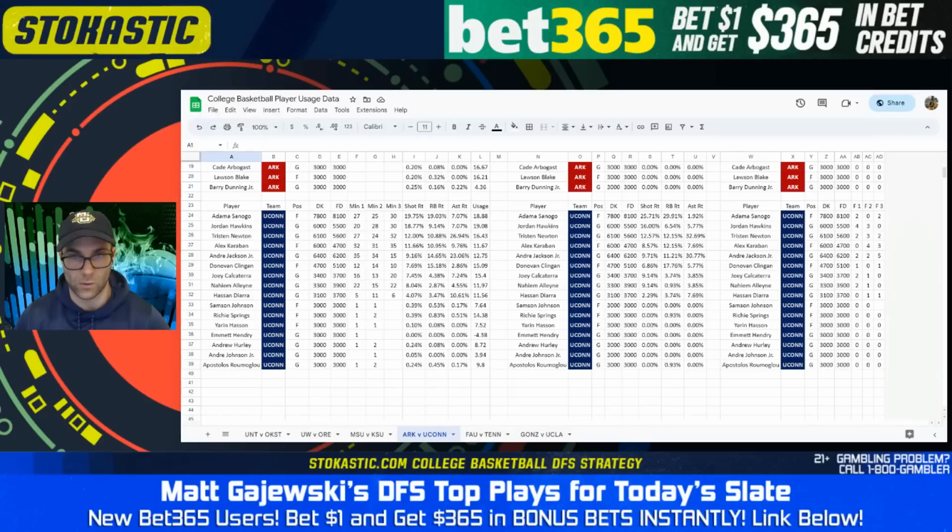Even in his 28 minutes per game, he still has a 26% shot rate and 30% rebound rate the last 3 games. So if Sanogo, for whatever reason, were to get 32, 34 minutes, he would be an awesome play, and he's already a pretty good play at his price regardless. From there, you had Jordan Hawkins battle fouls in the last game. He's typically playing 30 minutes a game with good rates. A little bit shot dependent on Hawkins, but man, 6K is such a cheap price for him. Was really surprised to see him come in this cheap.